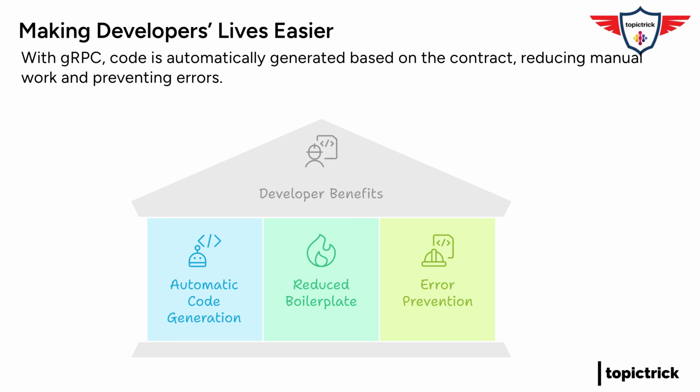Exactly. We don't have to write all that boring boilerplate code for network communication and data stuff. We can focus on the fun stuff, the logic of the app. It's like having a robot do all the tedious paperwork. I like that. And this code generation doesn't just save time, it also helps prevent errors. Makes sense? The code is based on that well-defined contract, so there's less room for mistakes.